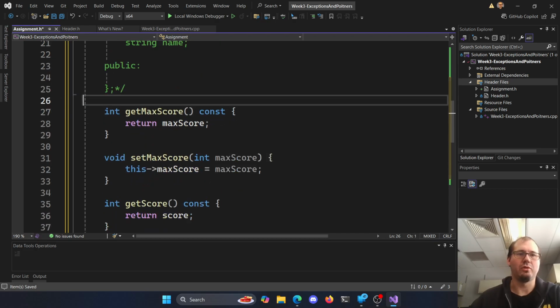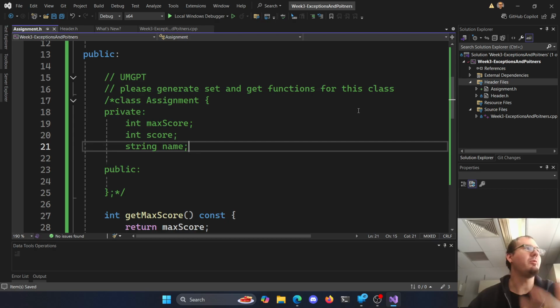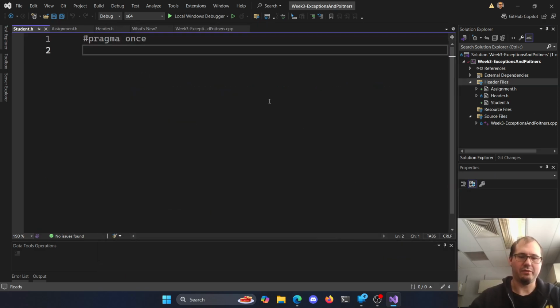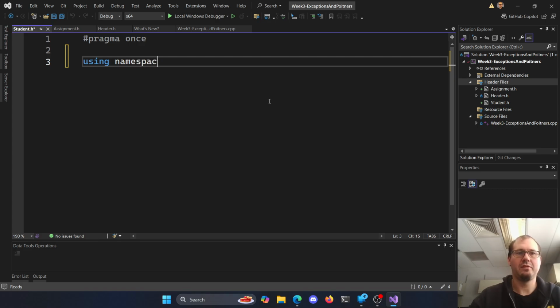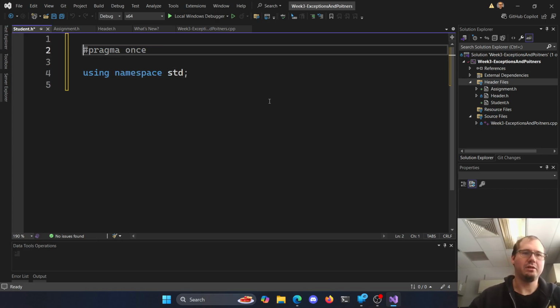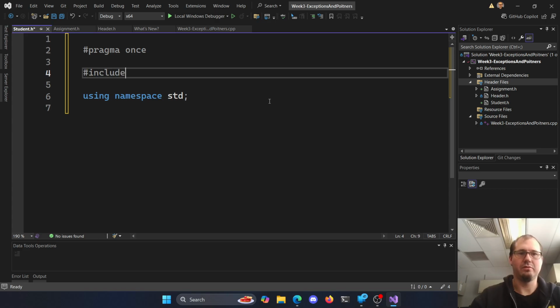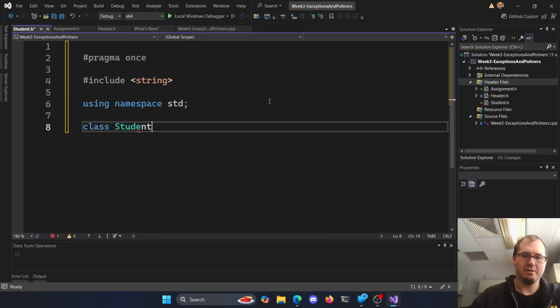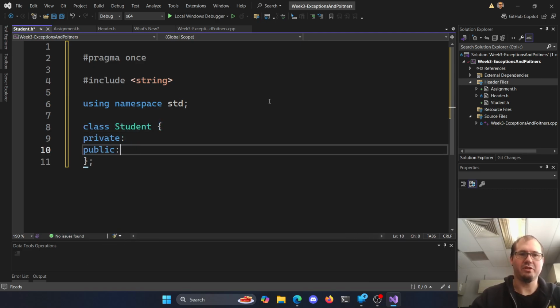All right, so we can get scores. This is a pretty basic class, but then what we want is a gradebook that has a list of assignments. So let's add a new header file. Let's make this student. We'll start with one here. So the class for student, our namespace standard, and we want to include string. Include string. The class for student then has a private section and a public section.